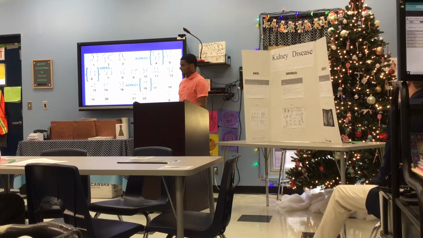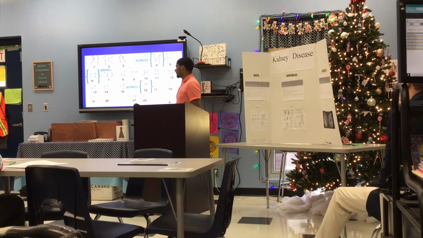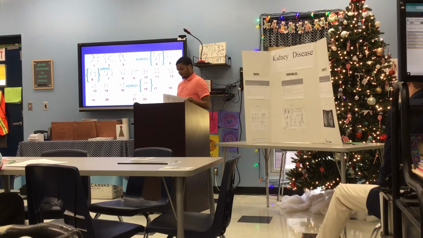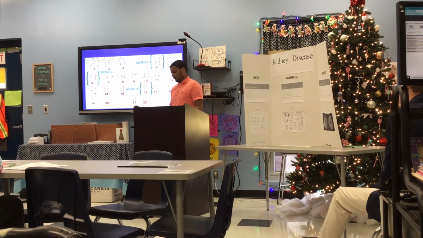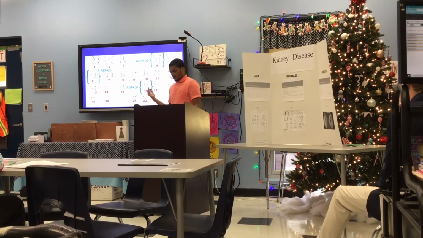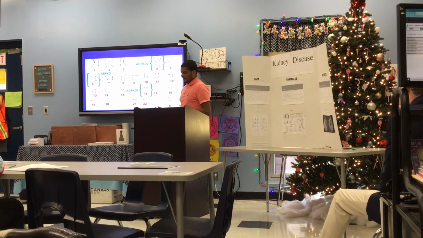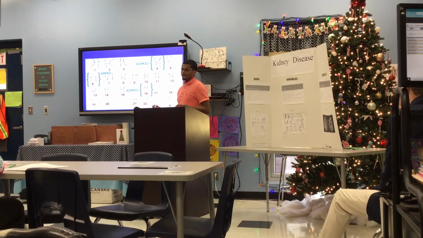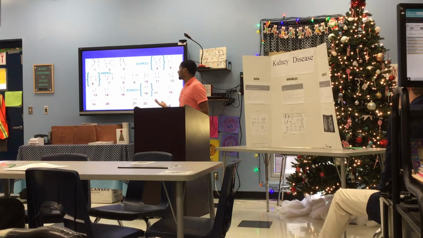Sorry, this is a little blurry. This is a picture of the genes and the chromosomes that are affected by kidney disease, like chromosomes 4, 6, and 16. The autosomal recessive trait in chromosomes is caused by mutations in the PKHD1 gene. Mutations are scattered all over the place, and most of the affected infants will die in the neonatal period, and only a few of them live into adulthood.